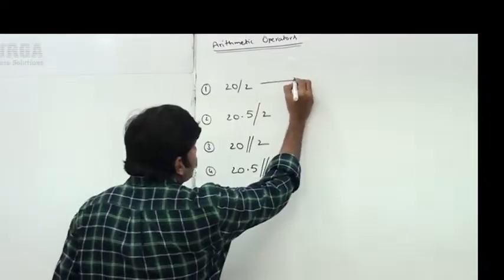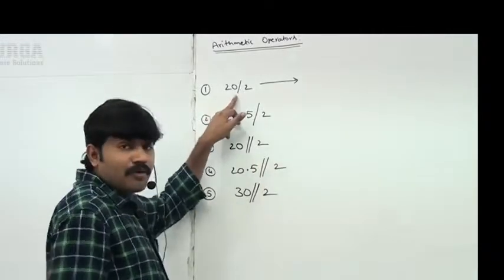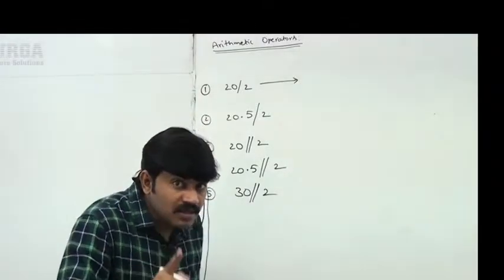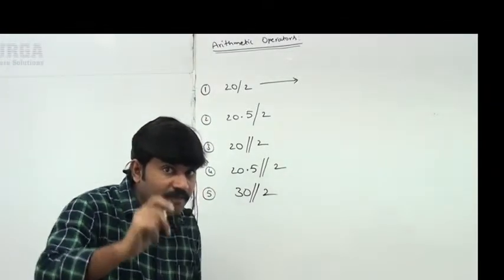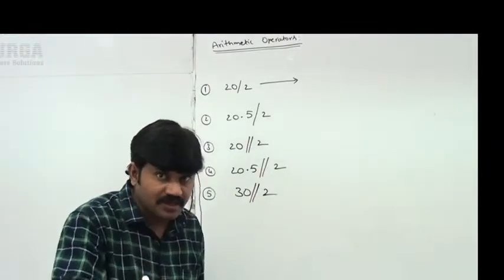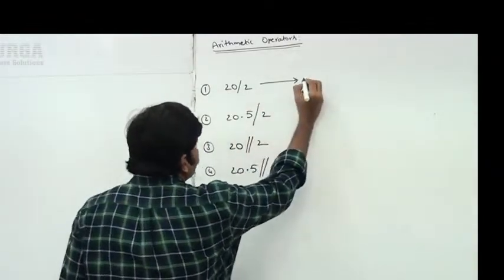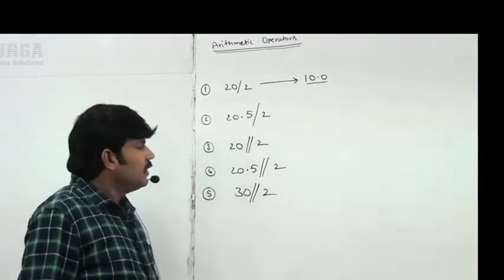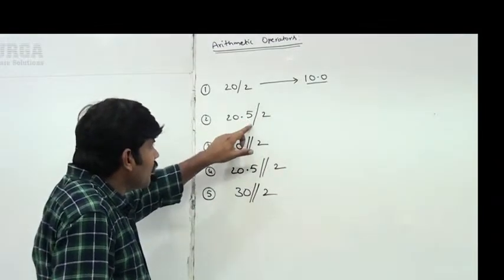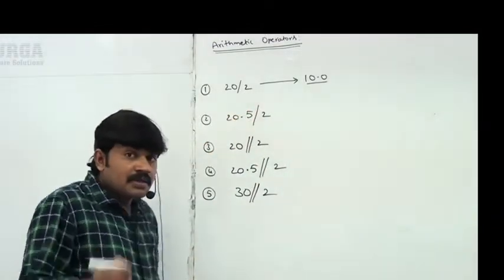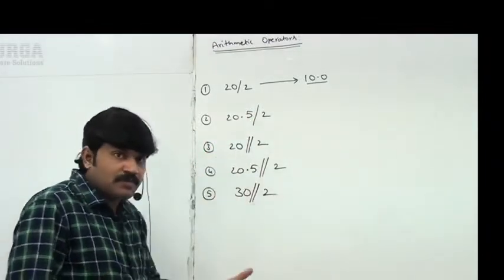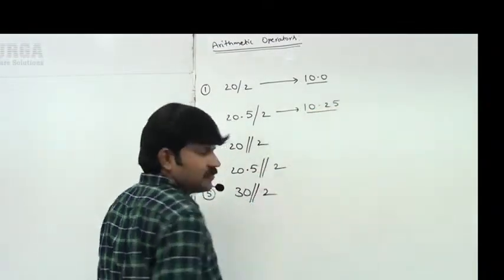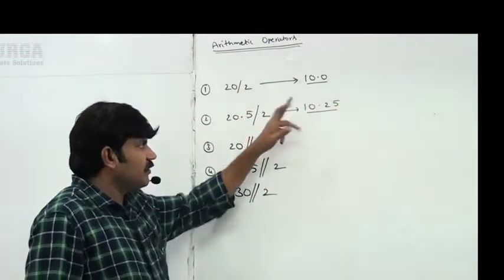Can you please tell, is the result float or int? The result is always float, because the normal division operator result is always float in Python 3.x. Now 10 by 2, the result is the float 10.0. Well, 20.5 by 2, what is the answer? 10.25 is the answer. It is the normal division, the result is always float.